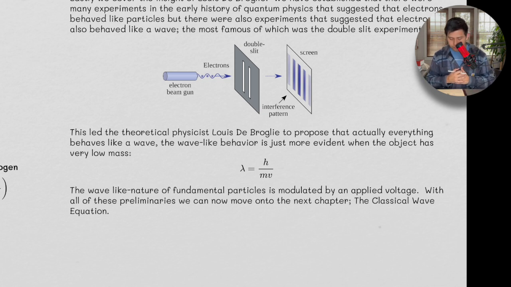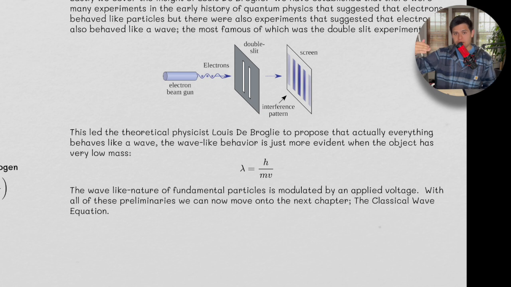So the wave-like nature of fundamental particles is modulated by an applied voltage. And the best way I like to think about this, coming from a biophysics background, is that when we do cryo-EM, we want to really exploit the wave-like nature of this. So suppose something is massive, we can still get a wave-like property from this if the velocity is really big.